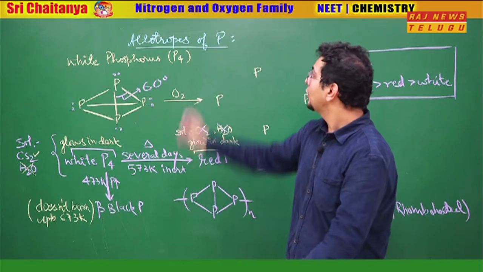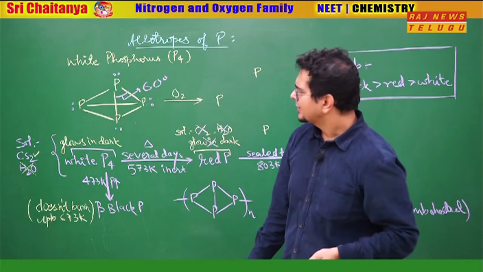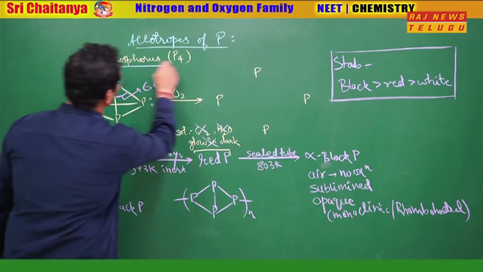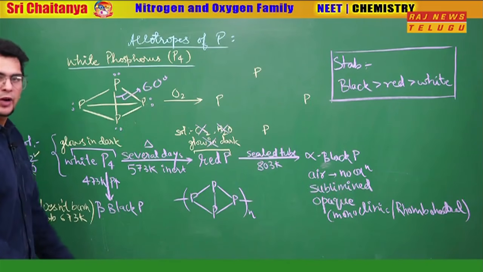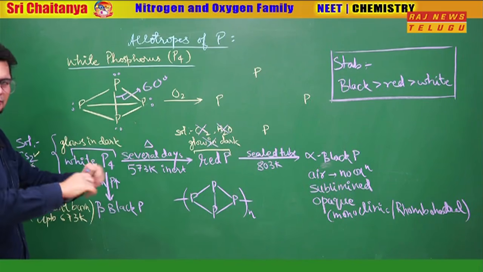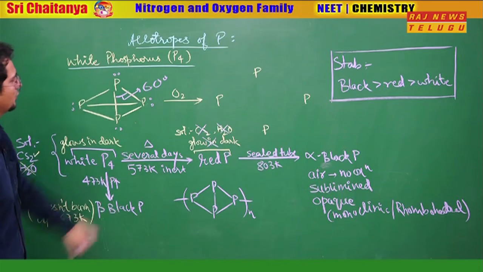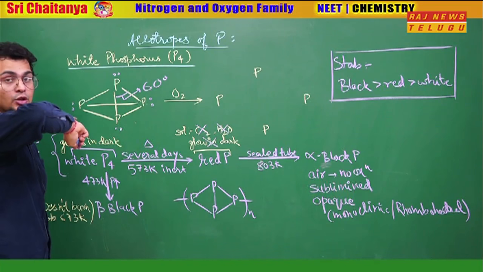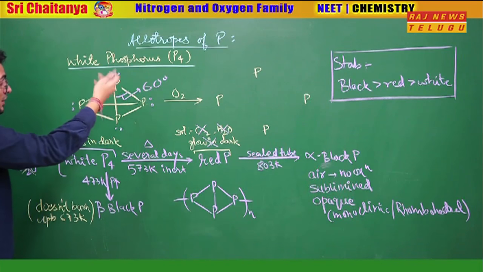Now I'm going to tell you about the allotropes of phosphorus. So let's see a quick review here. The most commonly found allotrope of phosphorus is white phosphorus, a little yellowish in color but looks kind of white, so we call it white phosphorus. White phosphorus exists as P4. In the first lecture also I told you the structure of P4, something like this.